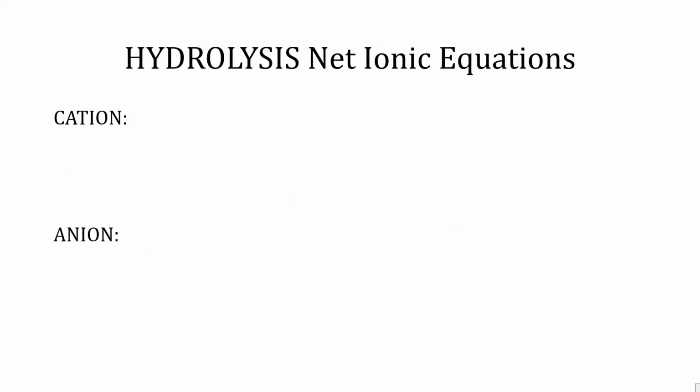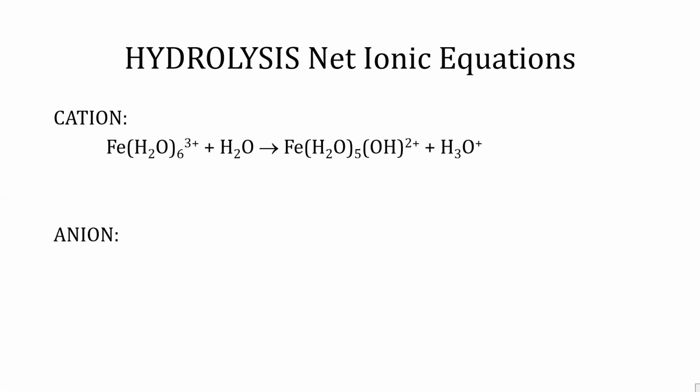The hydrolysis of each ion is as follows. When iron 3 ion, rewritten as hexaaqua iron 3 ion with a 3 plus charge, reacts with water, it appears that pentaaqua hydroxo iron 3 with a 2 plus charge and hydronium ion are produced.